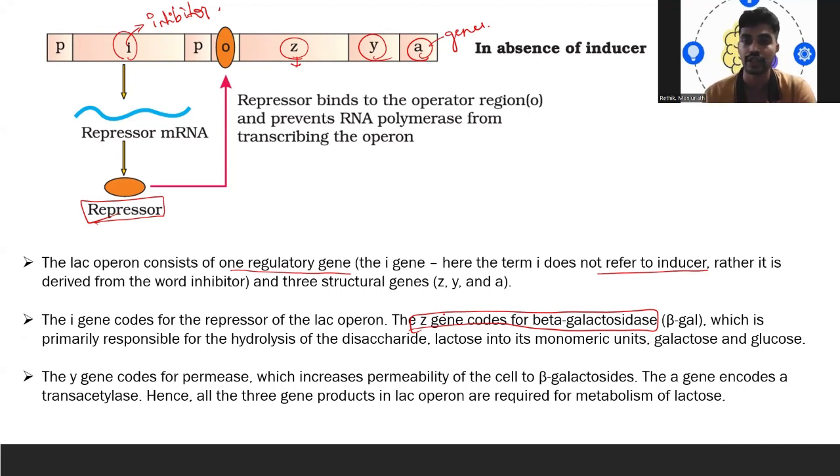That is what beta galactosidase does. Then we have another one, the Y gene. What does the Y gene code for?